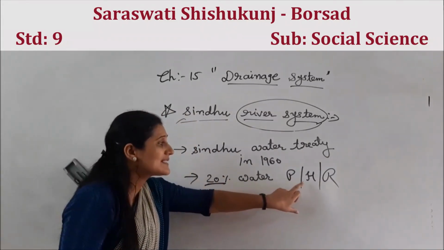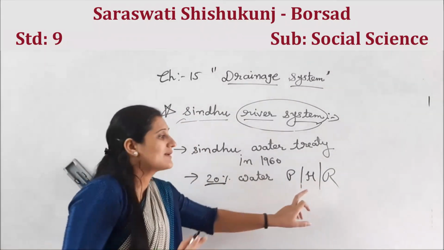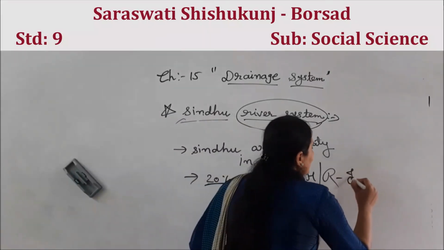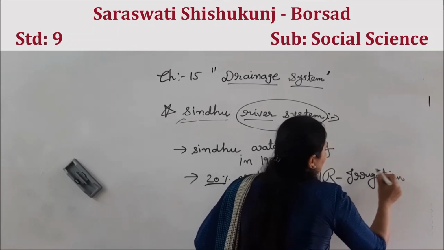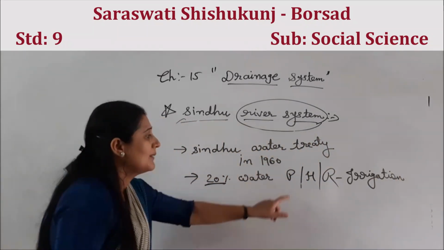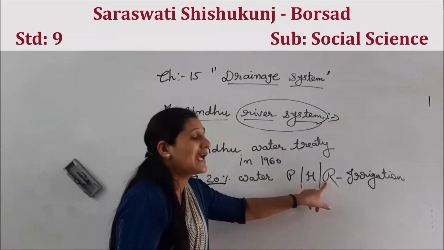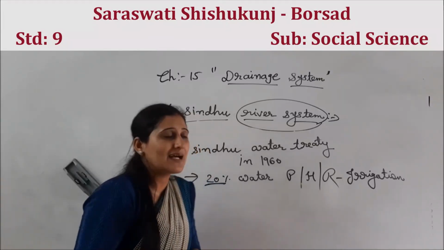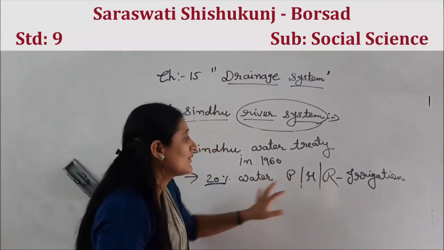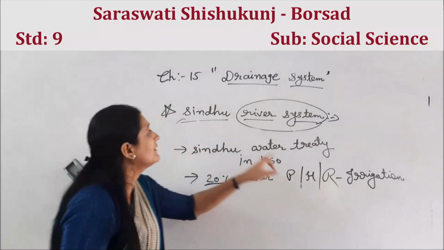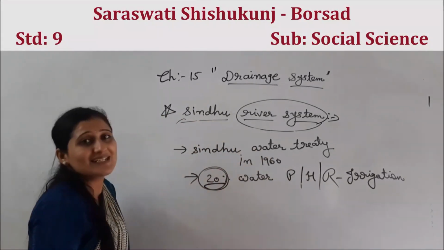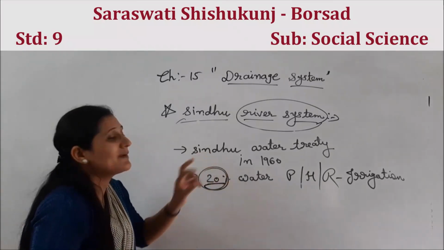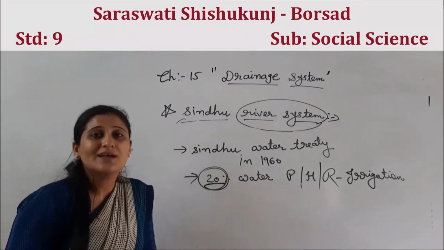See, only these three states can use water for irrigation. Which three states? Punjab, Haryana and the south part of Rajasthan can use this water for irrigation. Which water? Sindhu river water. Only 20%. Means 80% water, who uses it?